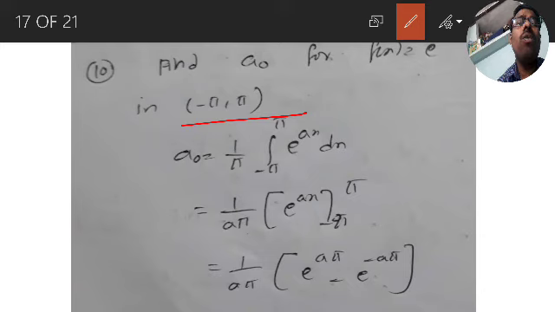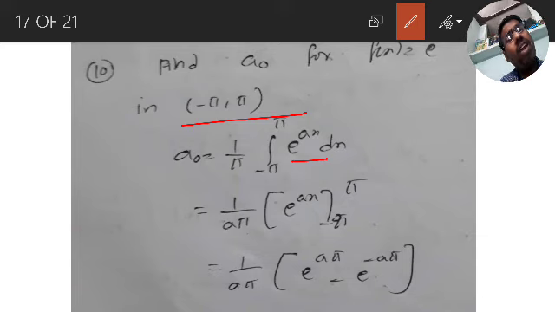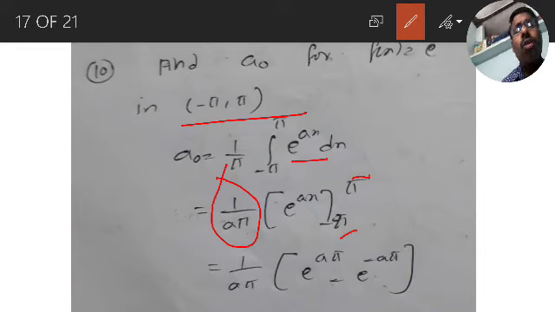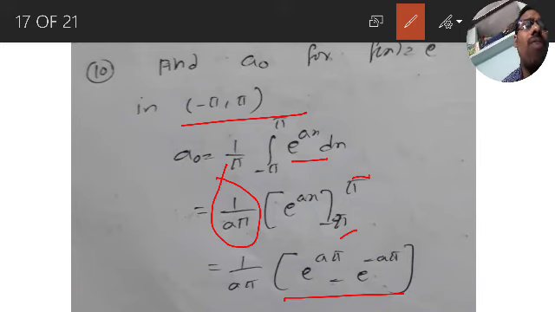So a naught is equal to 1 by pi integration minus pi to pi f of x, e power of x dx. E power of x integration is e power of x. Upper limit minus lower limit, upper limit pi, lower limit minus pi. So the answer is 1 by pi into e power of pi minus e power of minus pi.